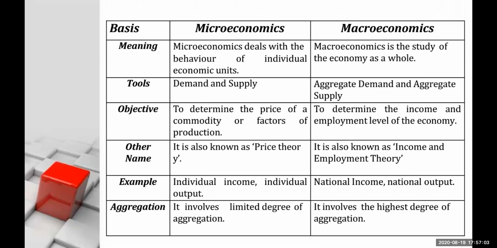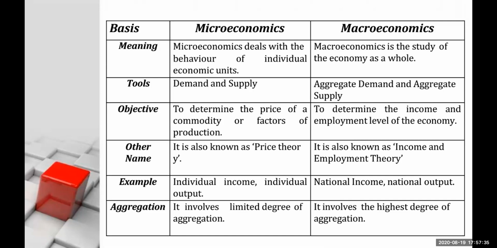If I study the national income of the country, then determining the income and employment level falls under the category of macroeconomics. Next, microeconomics is also known as price theory because we are going to determine the price of commodities and factors of production. Whereas macroeconomics is also known as income and employment theory.